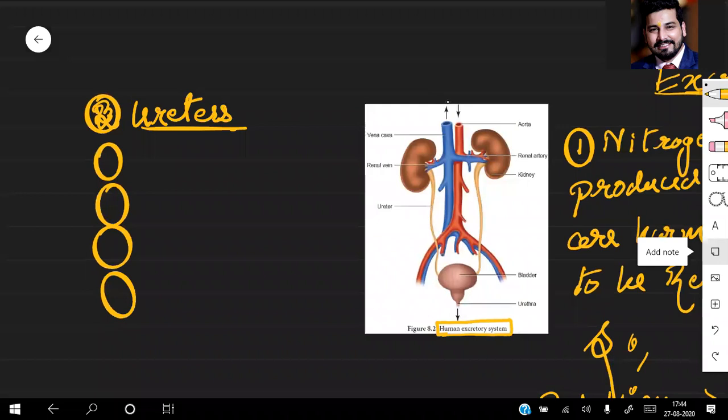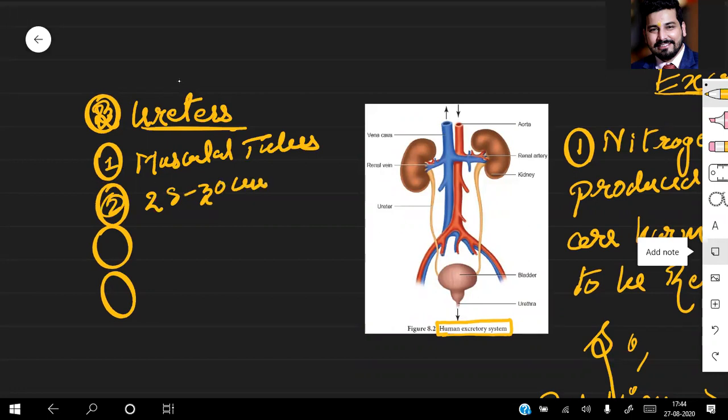So what are the points regarding the ureter? These are muscular tubes. The length is around 25 to 30 centimeter. Next, their diameter is 3 mm. What do they do?